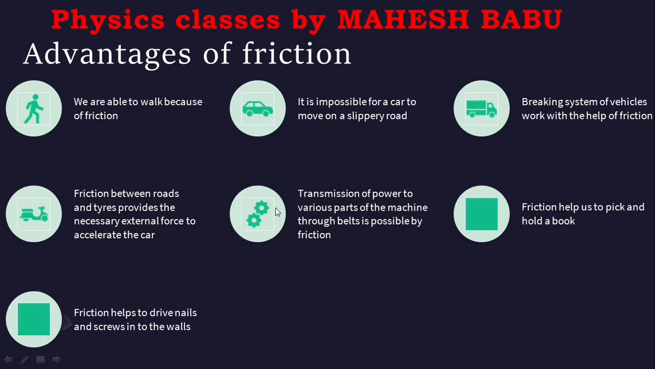Next, transmission of power to various parts of the machine through belts is possible by friction. From one machine to another machine, a belt will be connected. One wheel is rotating, and the other one also rotates with the help of the belt. If there is no friction, what will happen there? The other one will slide, so it won't move. So there also friction is necessary.